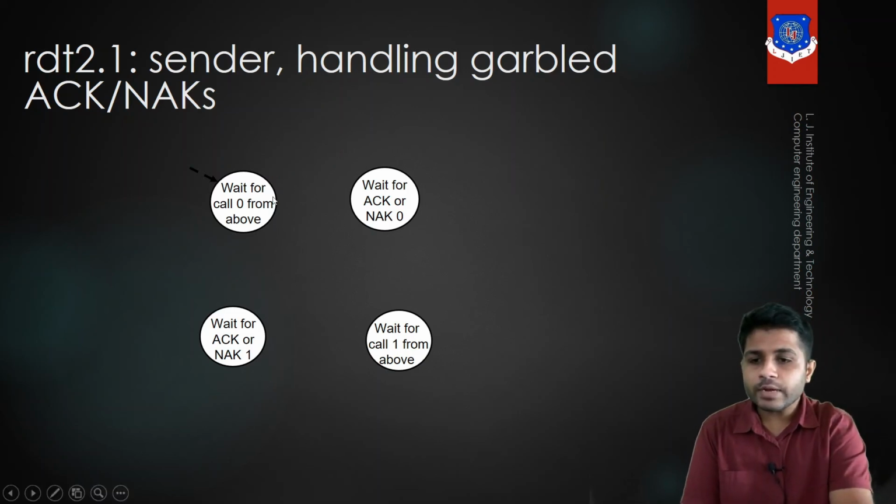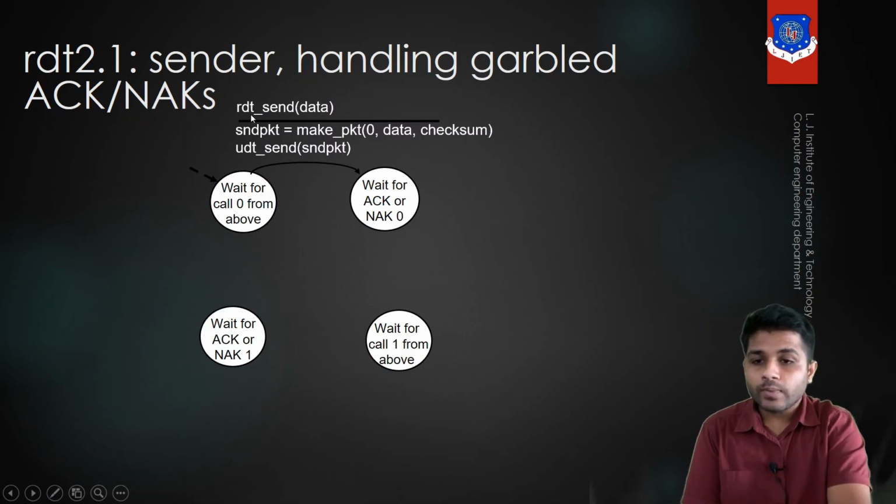So the sender will wait for packet 0, which is to be received from the application layer. We know that when the application layer calls this function, the data will be passed. The transport layer will create one packet, SND PKT. Now in the packet there are three arguments. There is a sequence number, there is data, and checksum. We know the function of the data and checksum, like why they are needed.